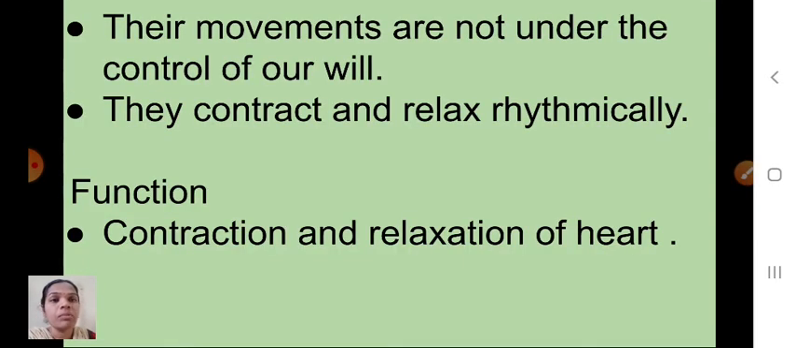Next one is, their movements are not under the control of our will. You know very well, isn't it? They contract and relax rhythmically, like our heartbeat. That means contraction and relaxation, very rhythmically. Next one is function: contraction and relaxation of the heart. This is the function of cardiac muscles. Understood, children? I hope you understood today's session.